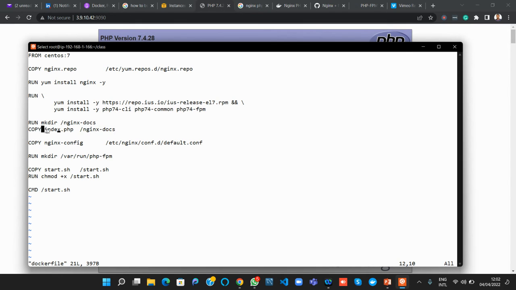With that little change I just did, I can now serve PHP pages. Before, I could serve only HTML pages. But with that change, I can now serve PHP pages.